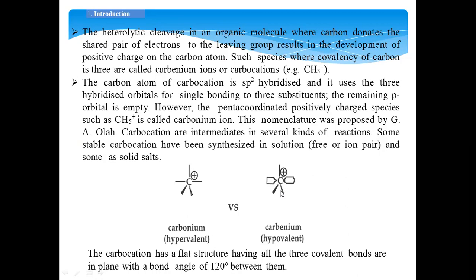Here the carbocation is trivalent, 1, 2, 3, three bonds are there. So this is called hypovalent, lesser than its normal valency, 4. Whereas carbonium ion, 1, 2, 3, 4, 5, is pentavalent, hypervalent, greater than its normal valency, 4. The carbocation has a flat structure having all 3 covalent bonds in one plane. And the bond angle between two adjacent bonds will generally be 120 degrees.